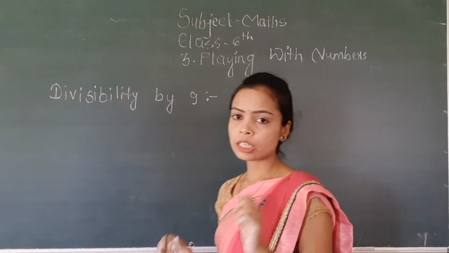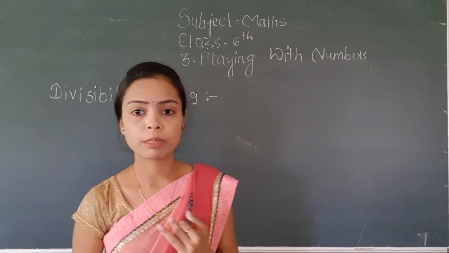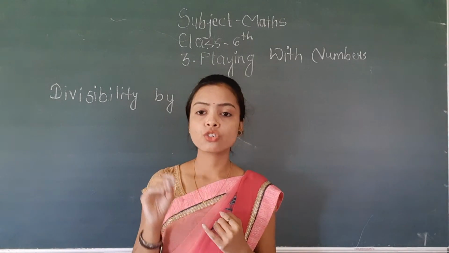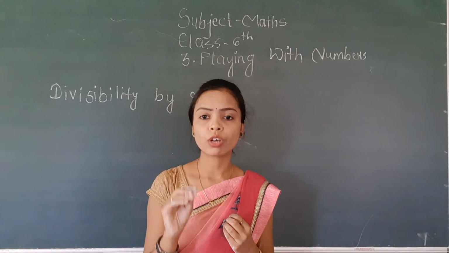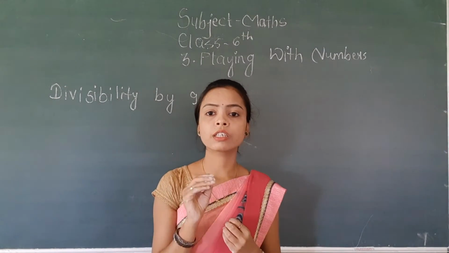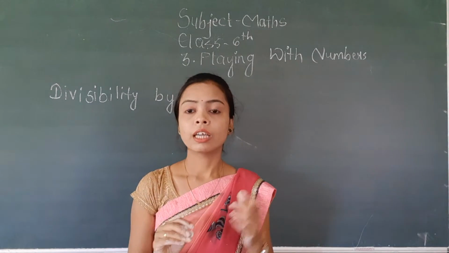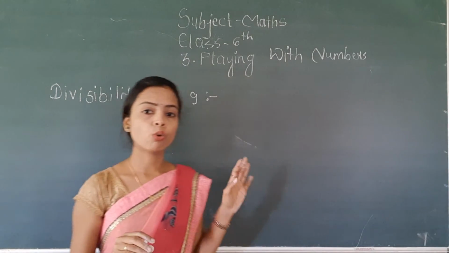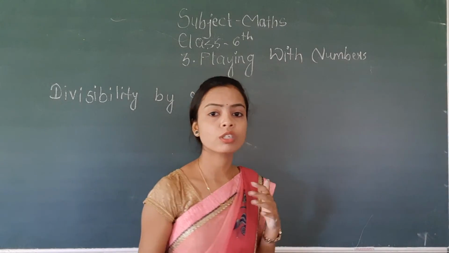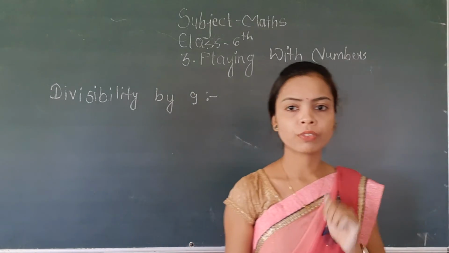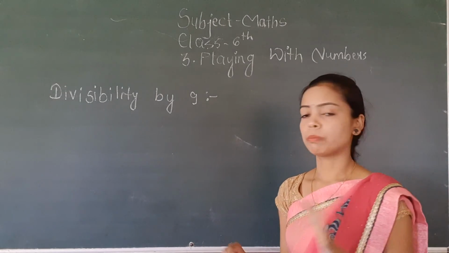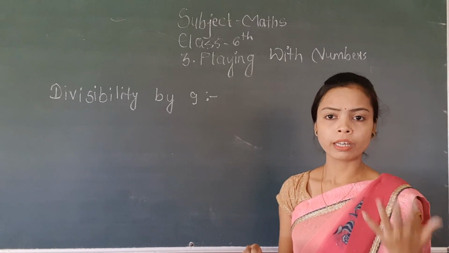Okay, and what is the divisibility by 3? You have to add the digits of the given number. If your answer is a multiple of 3, then you say that the given number is divisible by 3. In the same way, if you add the digits of the given number and your sum is a multiple of 9, then you say that the given number is divisible by 9.